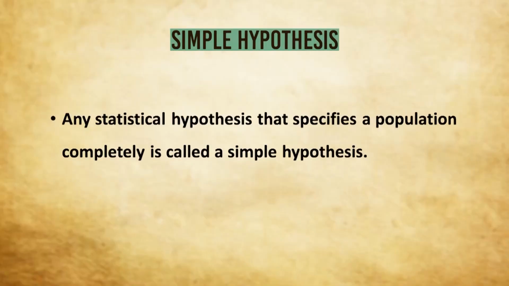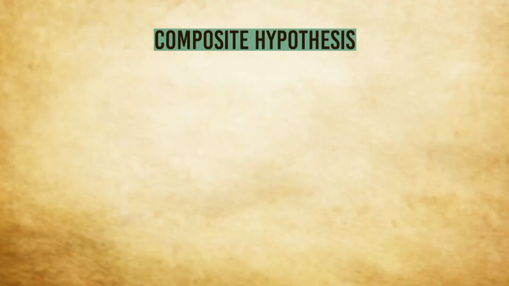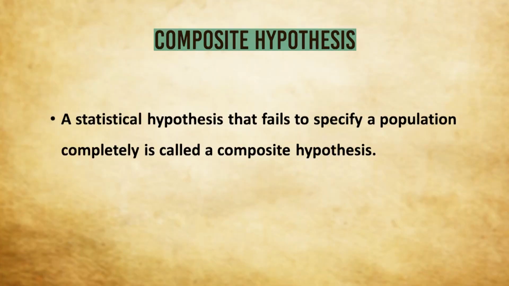First, simple hypothesis. A hypothesis that specifies a population or equivalently a probability distribution completely is called a simple hypothesis. Now what do we mean by specification in a complete sense? That means the population parameters will all be specified by a simple hypothesis. On the other hand, a composite hypothesis is such a hypothesis that fails to specify a population or equivalently a probability distribution completely.